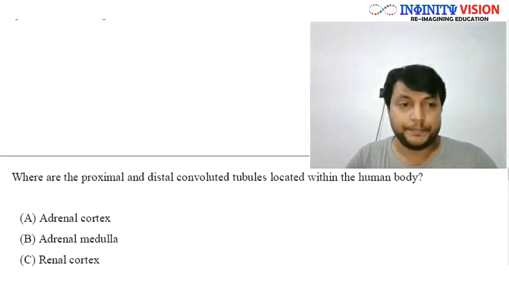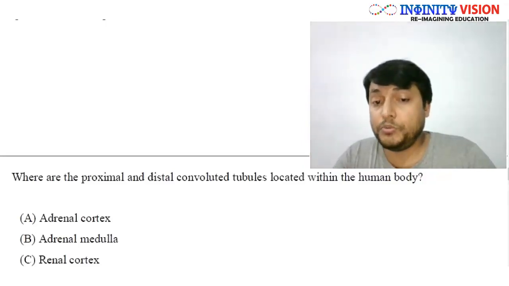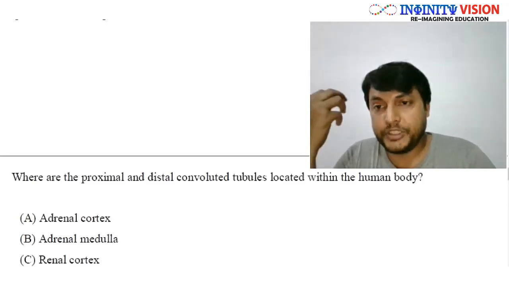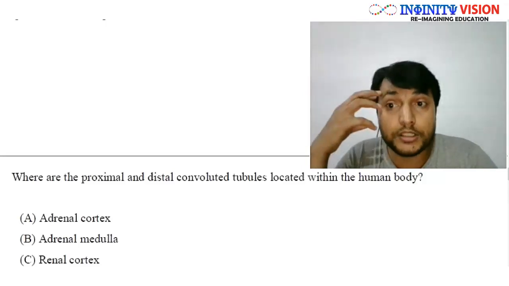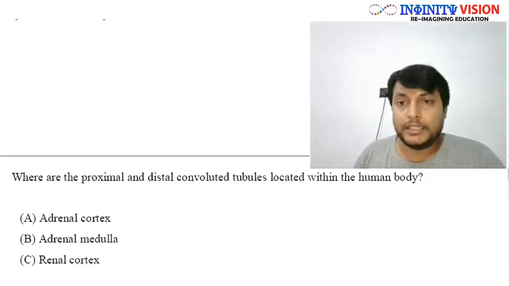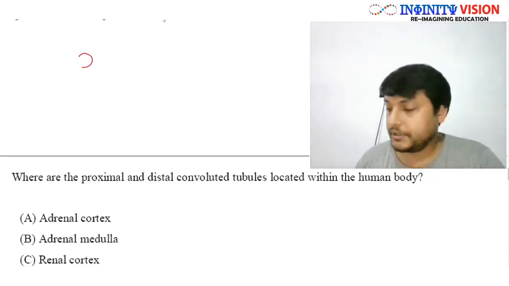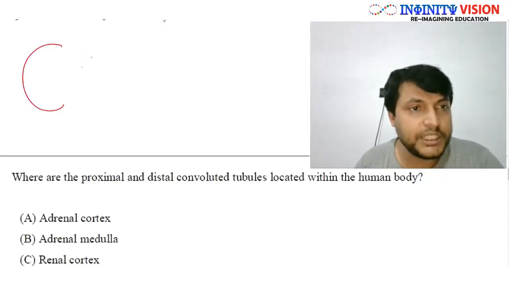Well, now 53. This question says, where are the proximal and distal convoluted tubules located within the human body? Now it is a question you are able to answer if you recall the structure of the nephron, the structure of the kidney. Well, let me draw for you here. In kidney, let me make the kidney for you first. See, this is how a kidney looks like. Bean shape, if you recall from class 10th.